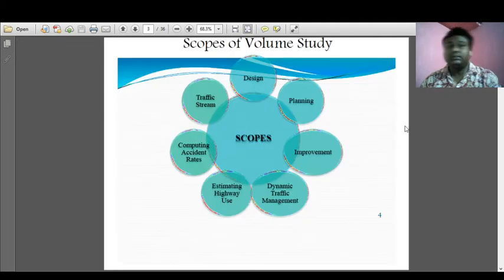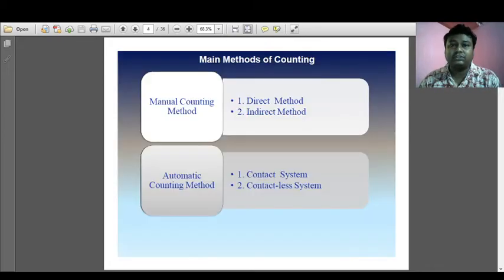Next is the scope of the volume study. In which aspects is the volume study important? The various scopes are design, planning, improvement, dynamic traffic management, estimating highway uses, computing accident rate, and the flow of the traffic stream. So to find out these parameters, the traffic volume study is highly essential.